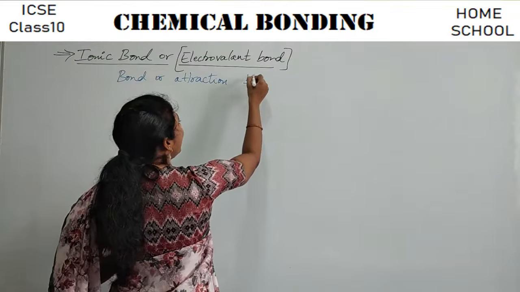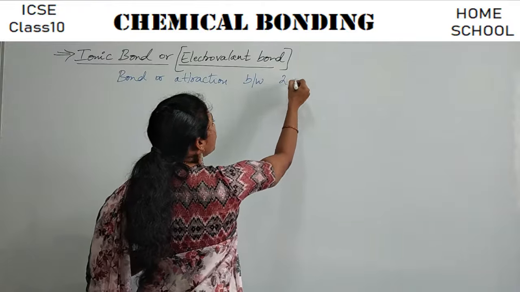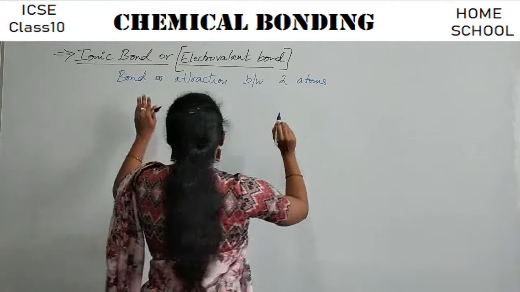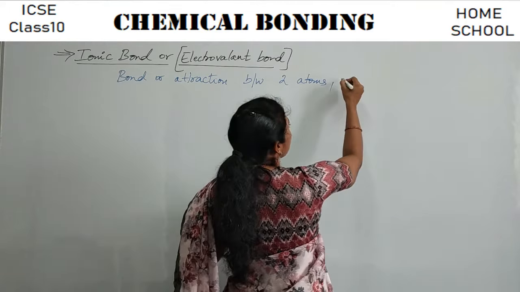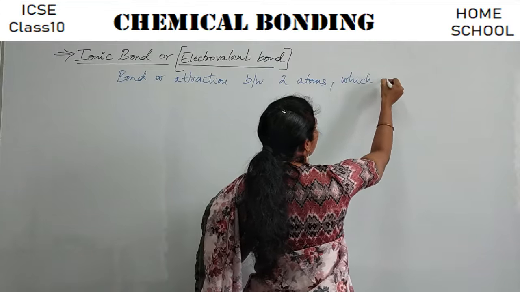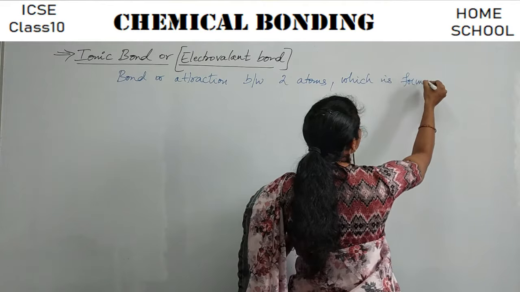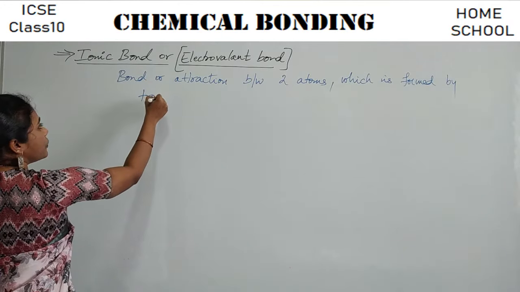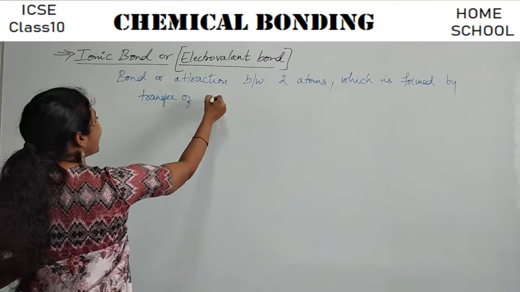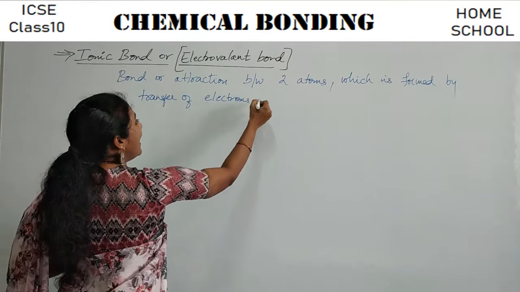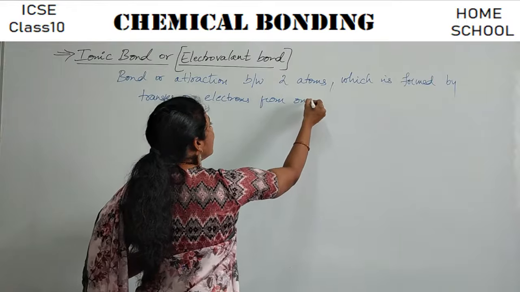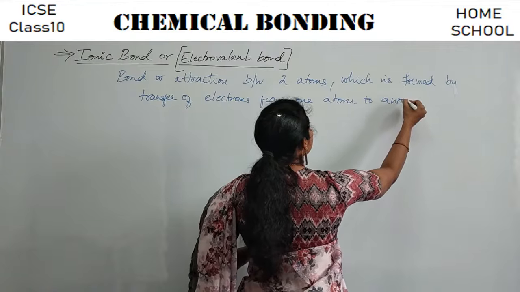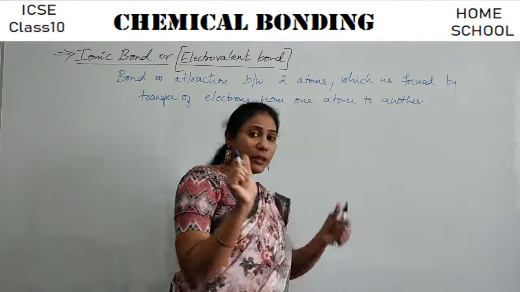Attraction between the two atoms, and this particular attraction is formed by transfer of electrons from one atom to another. Say it is a bond or attraction between two atoms.